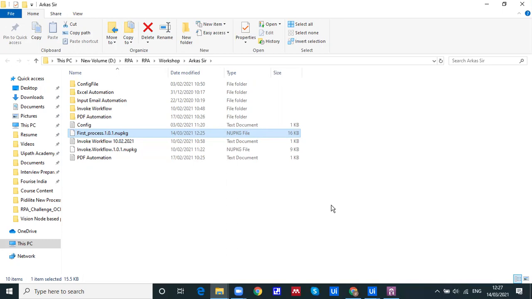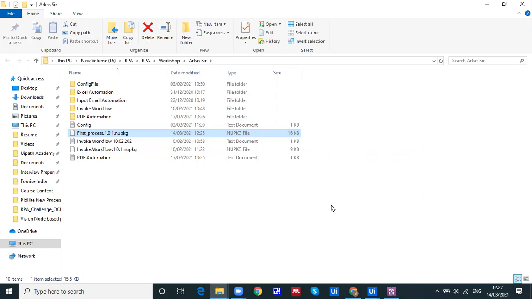And in that machine, the robot assistant should be there, then only it's going to work. Today the business doesn't need the Studio, so that is not required, because they are not interested in it. Only the Assistant will be there as the executor. So we will assign this particular package to that Assistant and to the machine, and automatically the bot will start working on that.